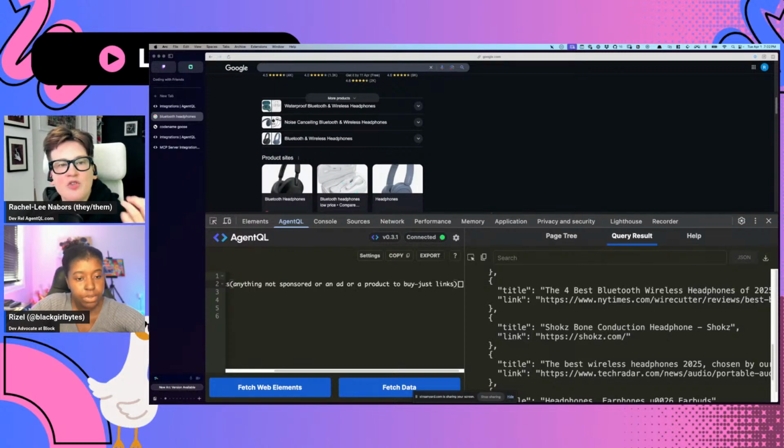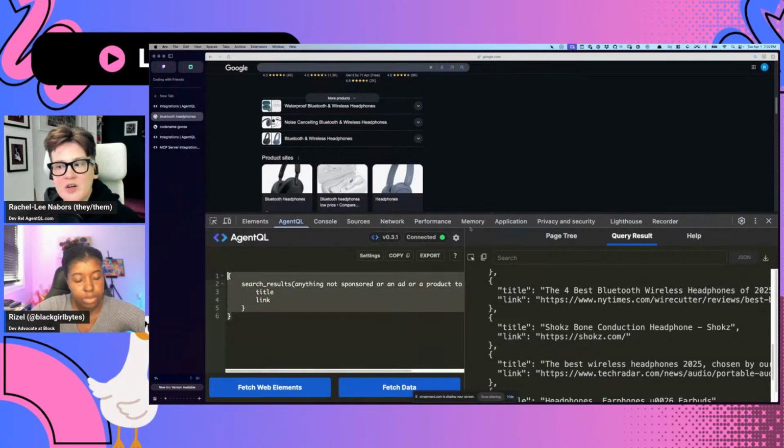And then it becomes a tool that the agent can use. The agent will basically write its own prompt. AgentQL can take queries, but it can also take real worded prompts. Your agent will write the prompt and send it to AgentQL over MCP, and AgentQL will return the data based on that prompt.